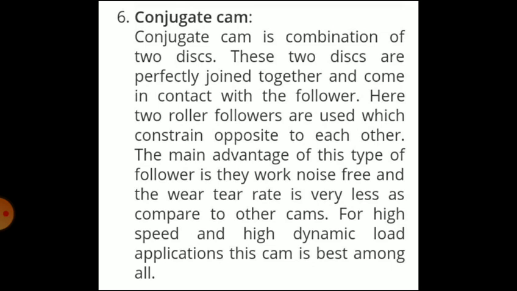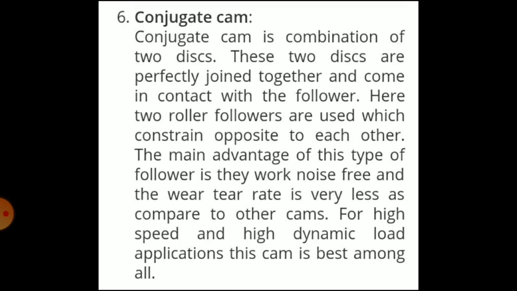Then the conjugate cam. A conjugate cam is a combination of two discs. These two discs are perfectly joined together and come in contact with the follower. Here, two roller followers are used which are constrained opposite to each other.